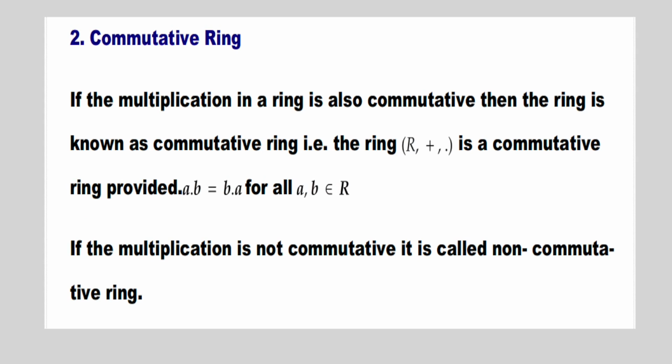The second one is the commutative ring. If the multiplication in a ring is also commutative, then the ring is known as a commutative ring. That is, the ring R with addition and multiplication is a commutative ring provided a dot b equal to b dot a for all a, b belongs to R. If the multiplication is not commutative, it is called a non-commutative ring.